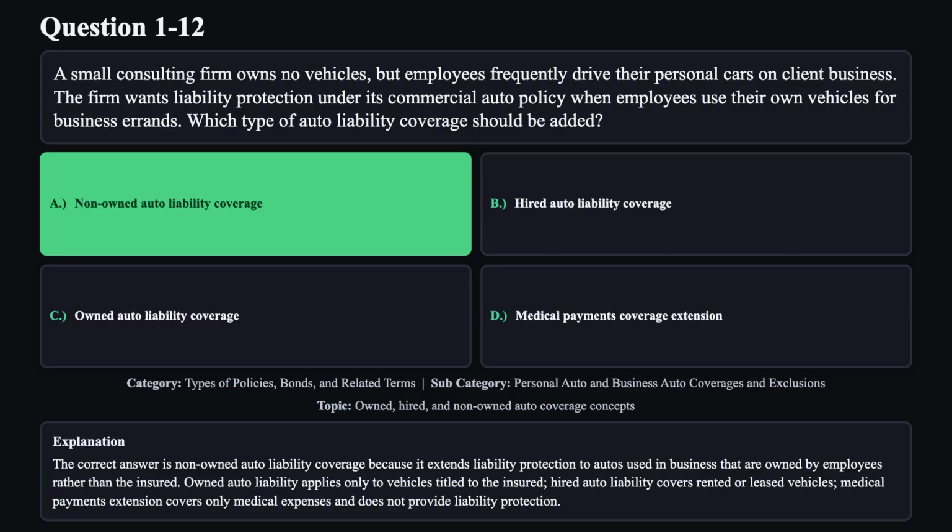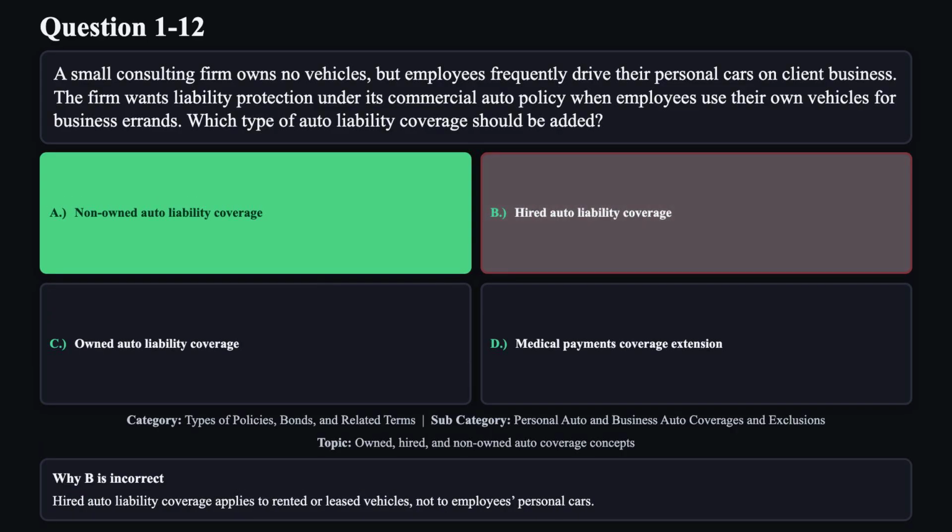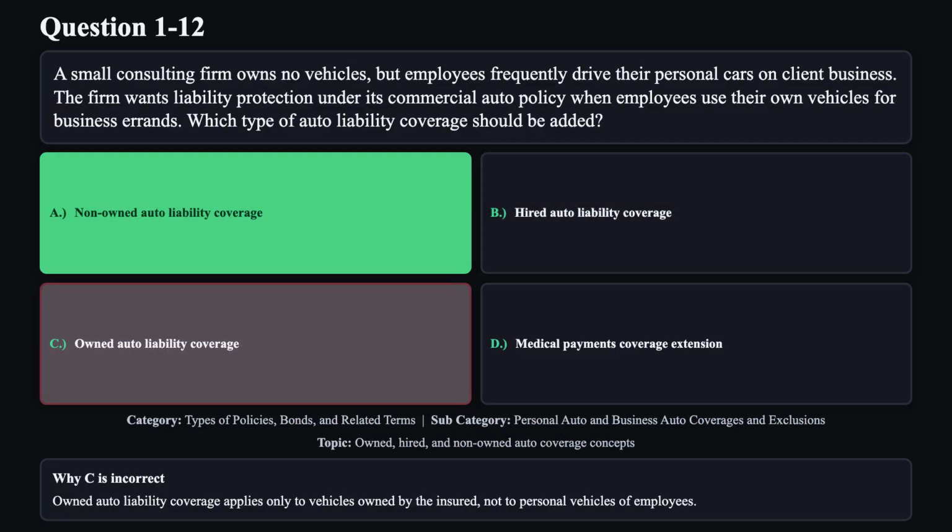Medical payments extension covers only medical expenses and does not provide liability protection. Reason B is not correct. Hired auto liability coverage applies to rented or leased vehicles, not to employees' personal cars. Reason C is not correct. Owned auto liability coverage applies only to vehicles owned by the insured, not to personal vehicles of employees.